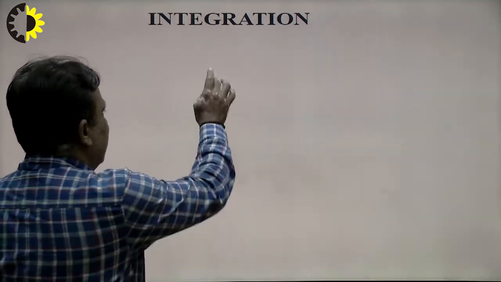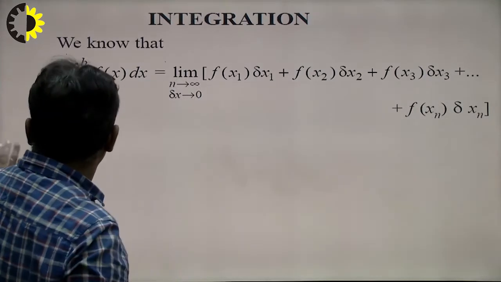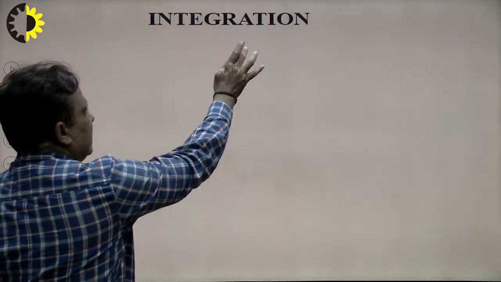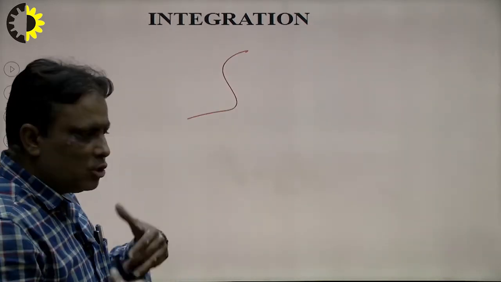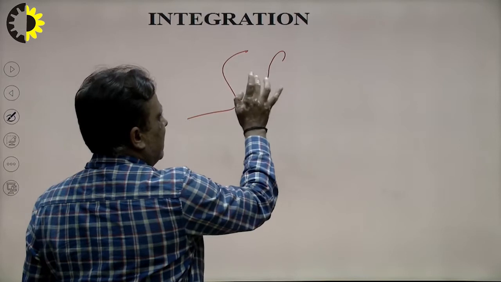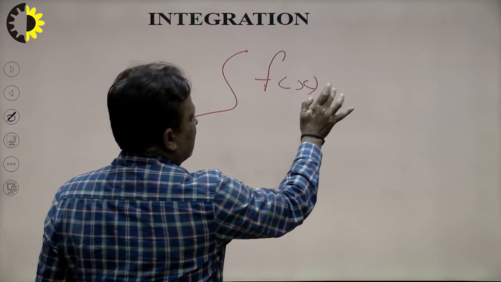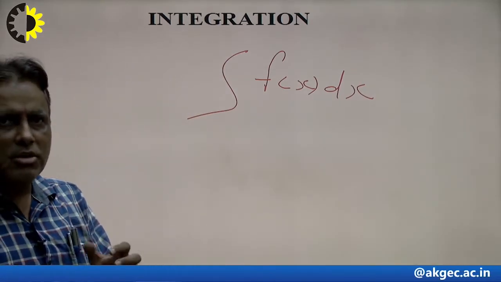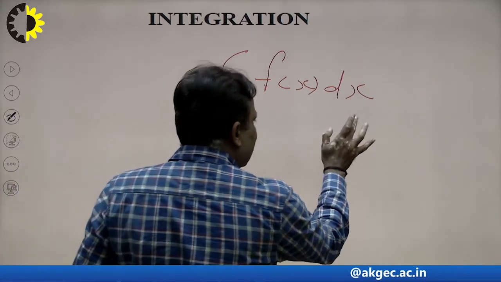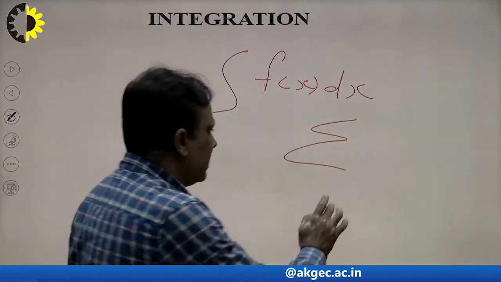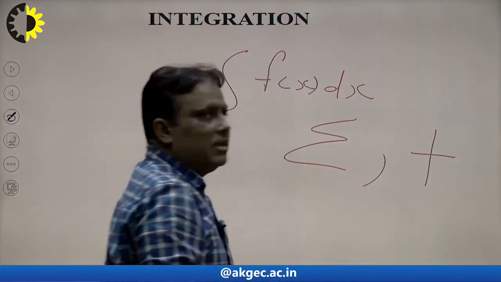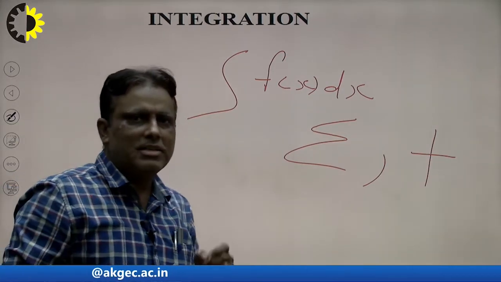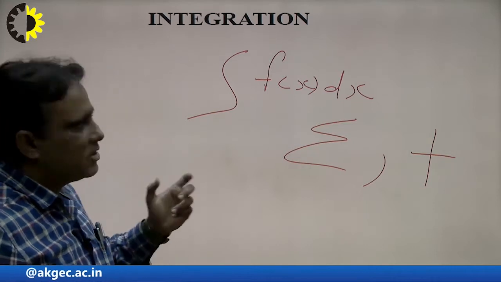The integration sign is denoted and defined by this sign. I explain here what integration is and what the role of integration is. This is the sign of integration. At the 12th level students study only single variable integrals, f(x) dx. Integration means summation of some parts, but this is also a summation sign and this is also a summation. These three signs have the same meaning but there is a slight difference.